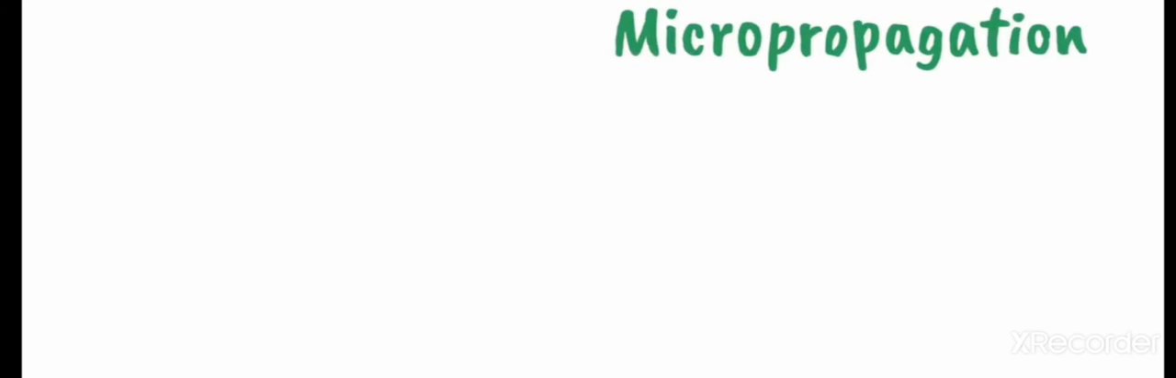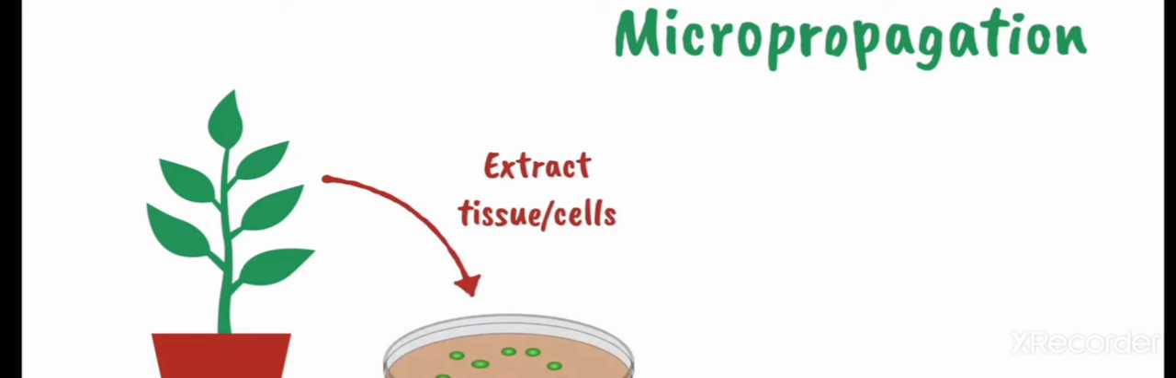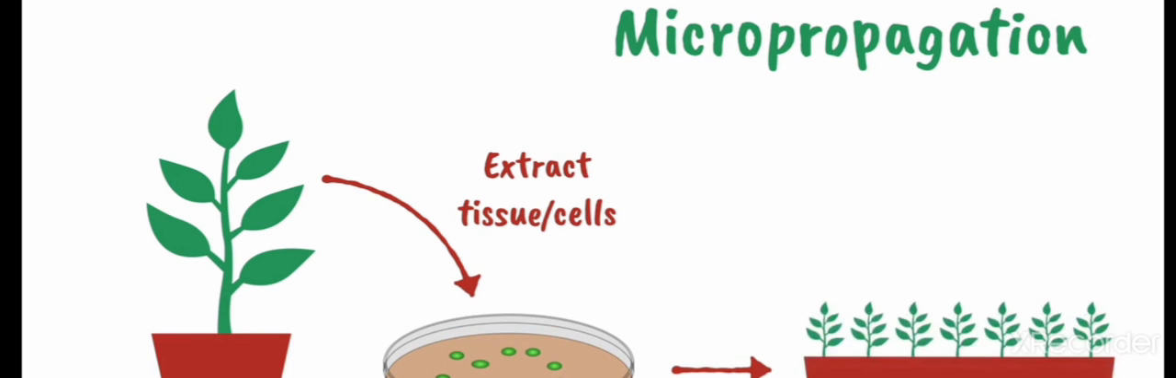Another method is micropropagation. This is a big topic that deserves a video of its own. But in summary, it involves taking plant tissue from one plant in sterile laboratory conditions and allowing it to grow into new plants with the help of nutrients and hormones. Back to our natural examples, plants are not the only organisms.